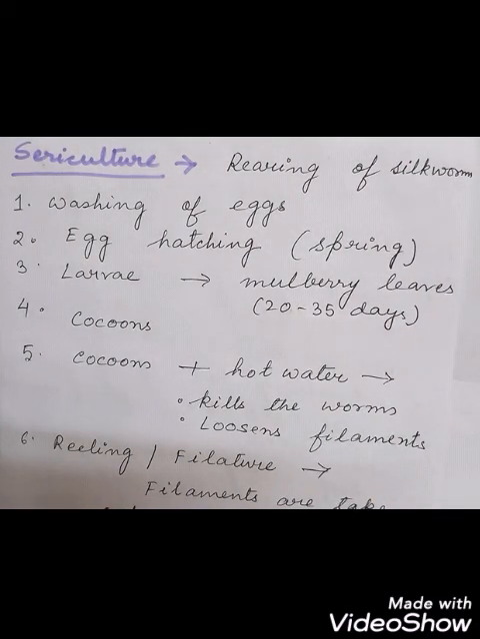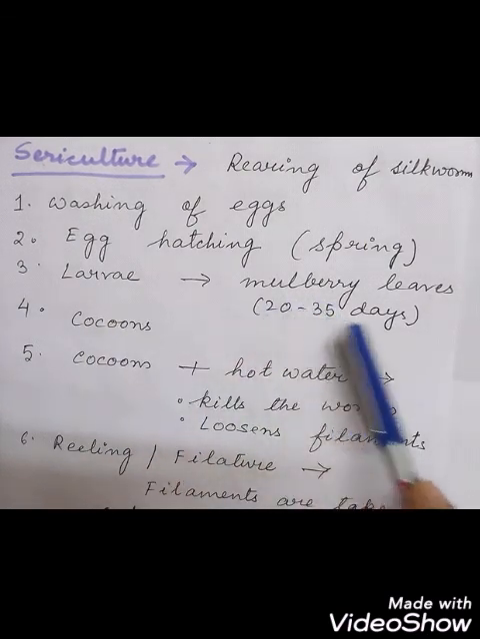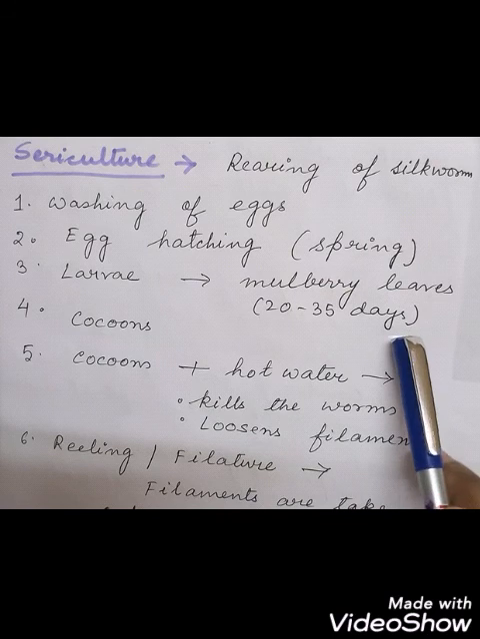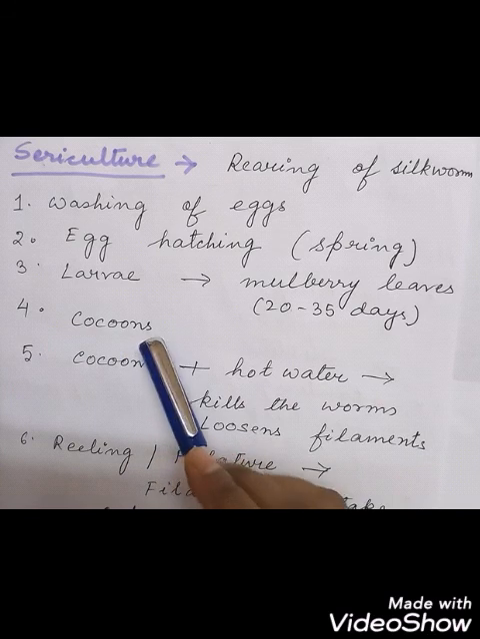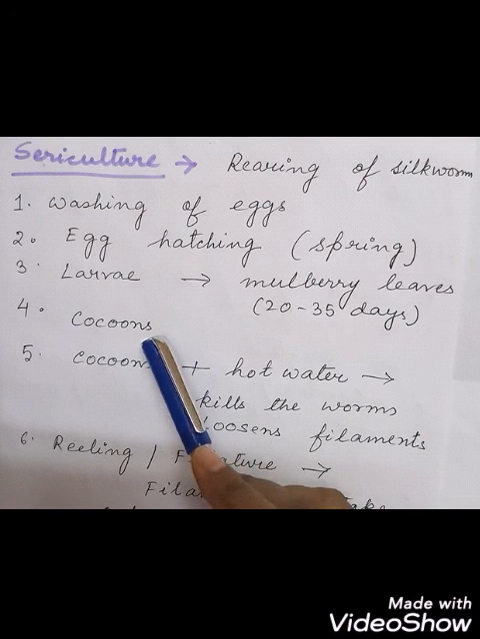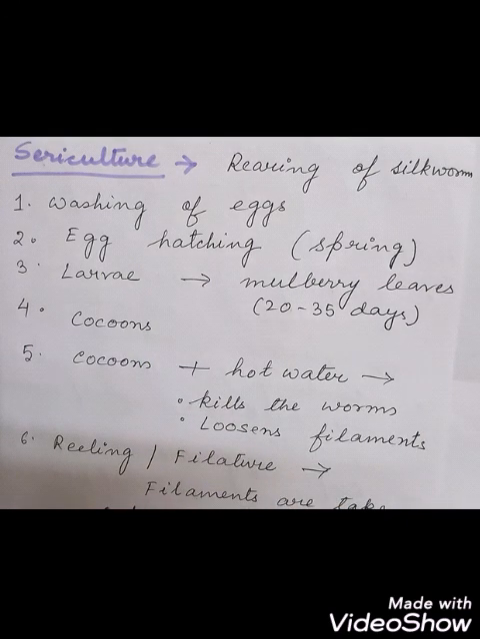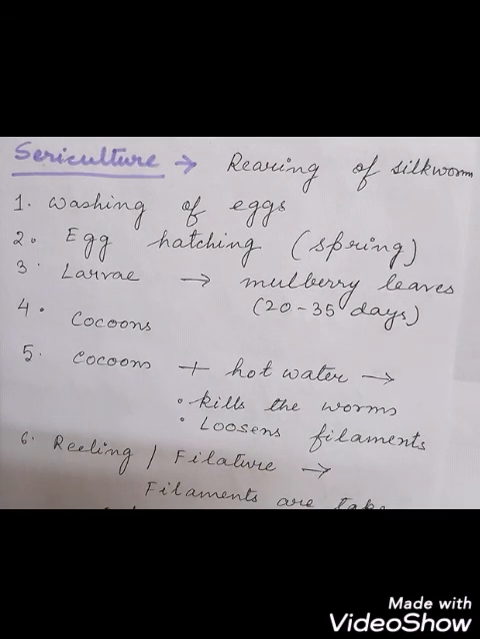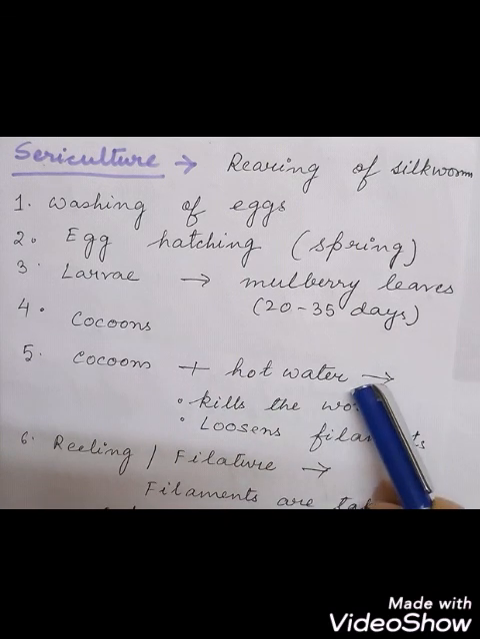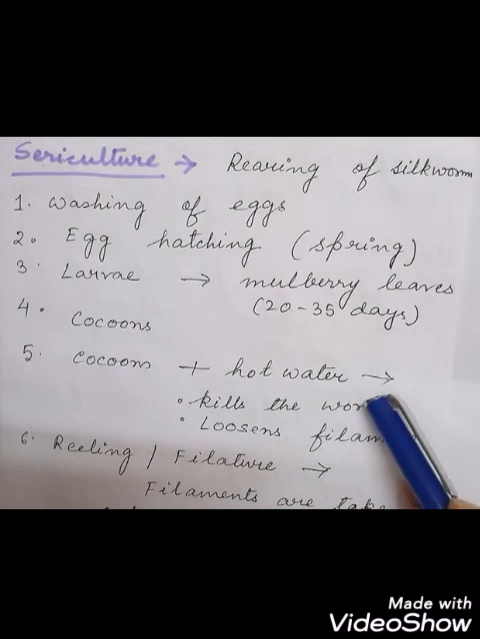Okay, then the eggs will hatch to form larva, and they are fed on what? Mulberry leaves for 20 to 35 days. After this they will continue to feed, and they will start to form cocoons, as I just told. And what are they releasing? They are secreting some filaments which are rich in protein, and this will cover the cocoon in various layers, and that process is called what? Spinning, and it will take about 3 to 7 days. After this, the cocoons are placed in hot water. What will happen when these cocoons are placed in hot water?